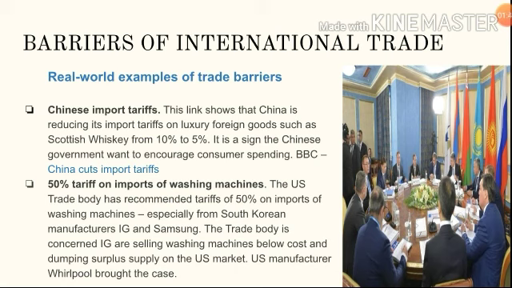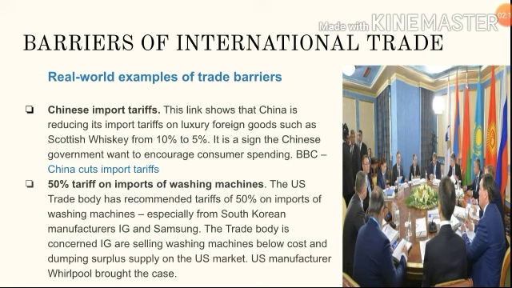Okay, then next one is a 50% tariff on imports of washing machines. So the US customers are buying more South Korean products of LG and Samsung. They are not buying Whirlpool. So Whirlpool, which is a US manufacturer, brought the issue to the government about the import of South Korean products.